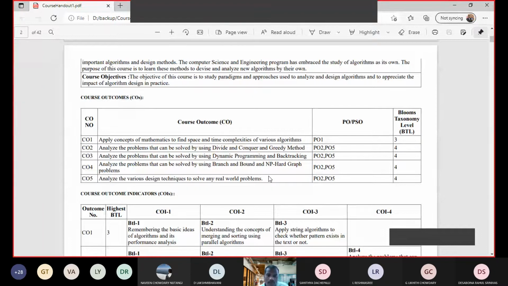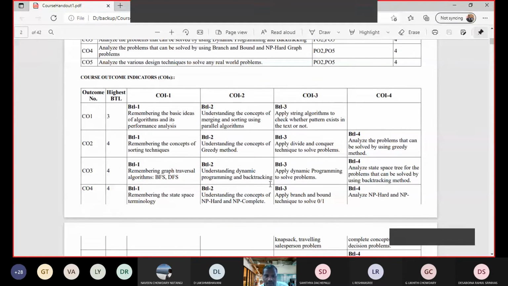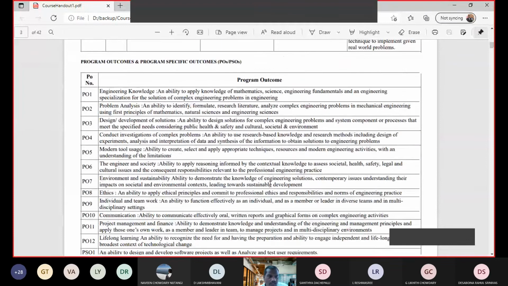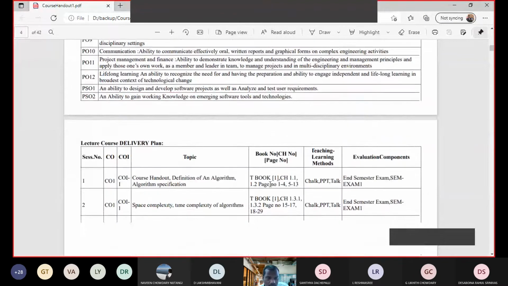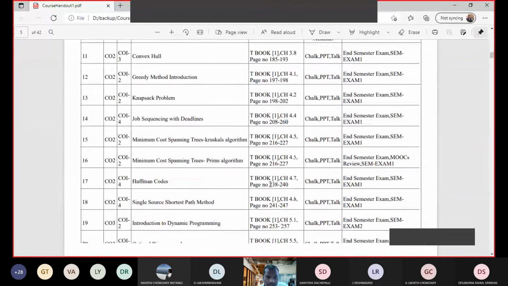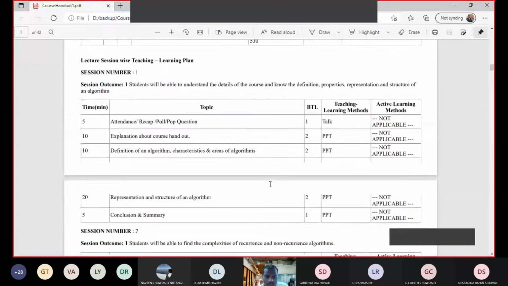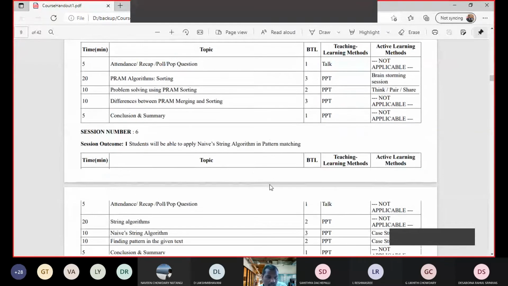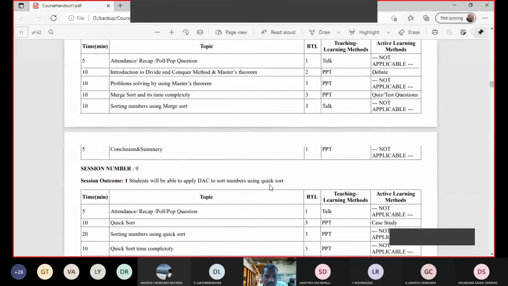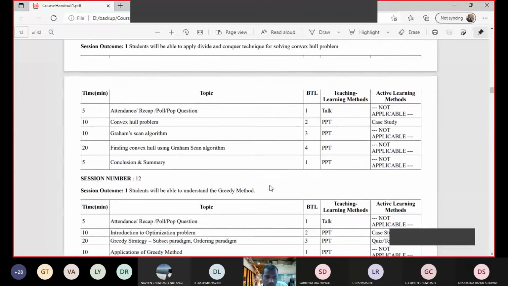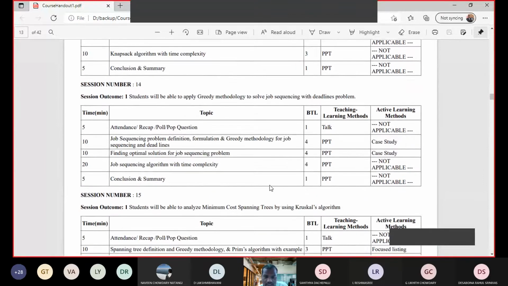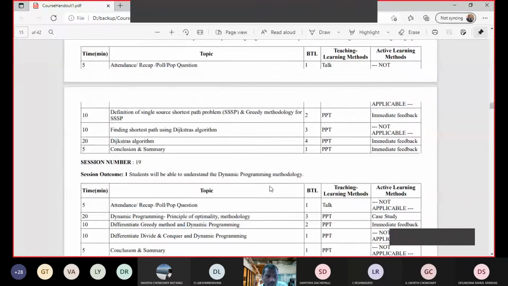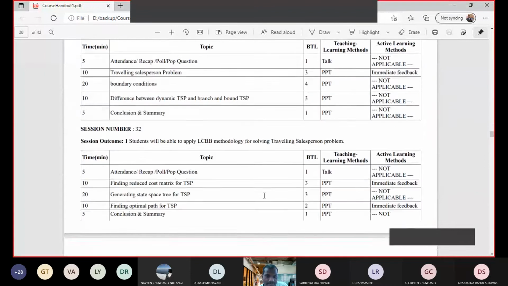Now, instead of going through the lesson plans and the day wise plan, we will look into the evaluation pattern, how we evaluate this course, because you are giving so many internal exams and sectional exams, so we will see the evaluation pattern.